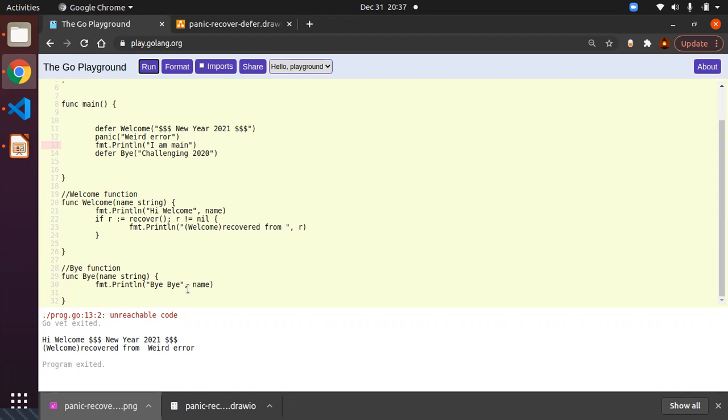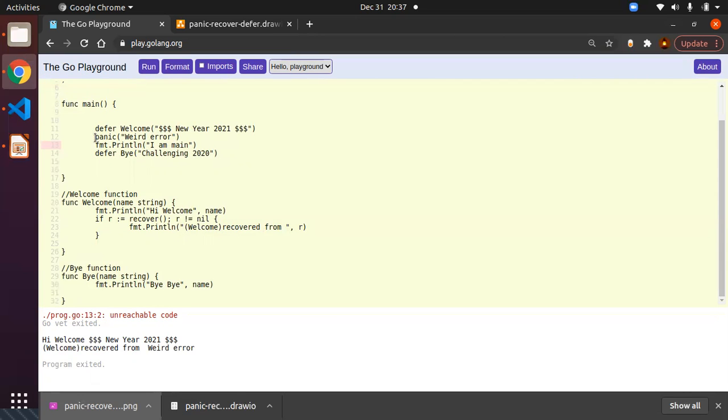Now you can see there is no panic. Why? Because now let's see the program flow. We will start with the main function. You are deferring the welcome function, and it is getting added to the list. Note that in the welcome function you have the recover operation as well. So whenever panic happens, it will be handled. Okay, fine. Now, as expected, we are creating the panic in, let's say, line number 12. Panic happens, so the program flow stops and it goes to the deferred list. In the deferred list, we have the welcome function. Since panic happened, the recover function will return some value, and that value definitely will not be nil because the panic really happened. Then you are printing that, so you are printing welcome. So the print statement from the welcome function is being displayed here.